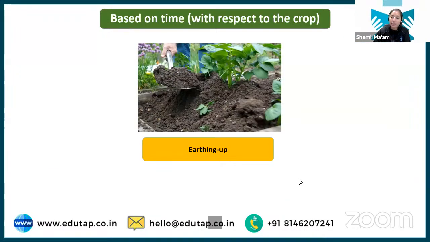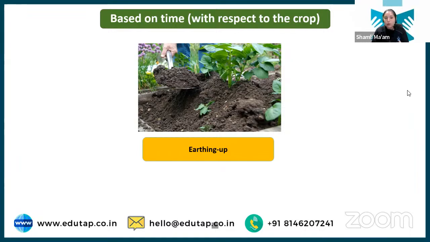Next we have earthing up. Now students, in some crops it is required to provide support, like in potato, banana, and sugarcane. Sometimes they require support, and what we need to do is earthing up at the base of these crops.